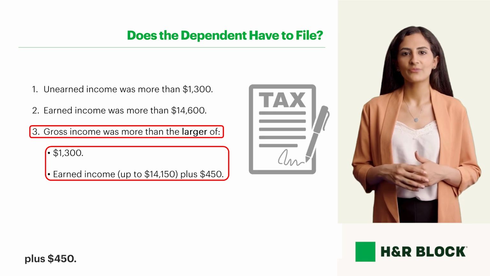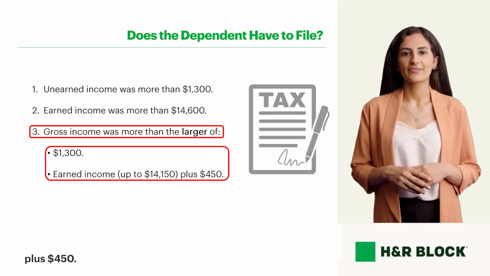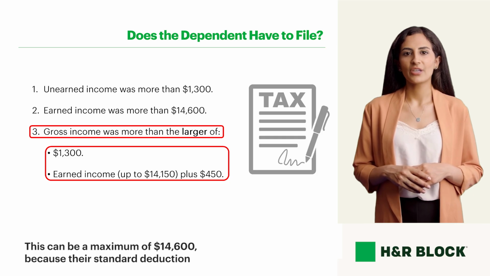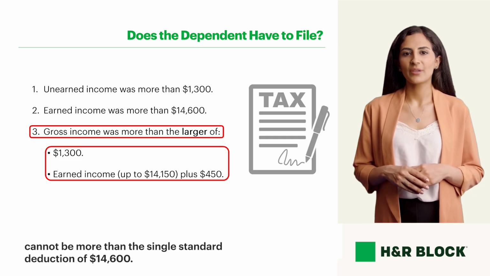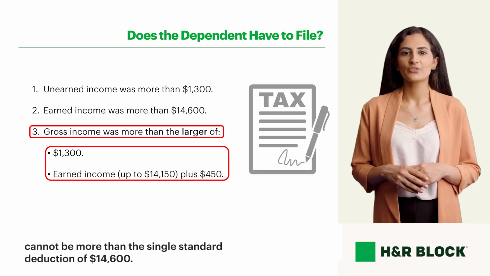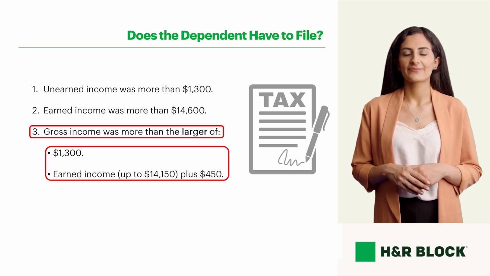$14,150 plus $450. This can be a maximum of $14,600 because their standard deduction cannot be more than the single standard deduction of $14,600. Let's look at another check for understanding question.